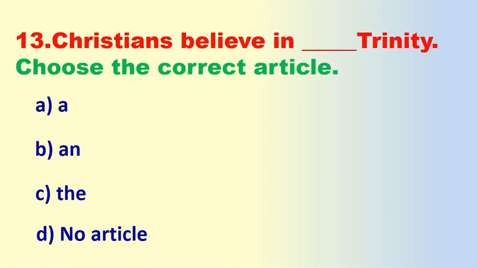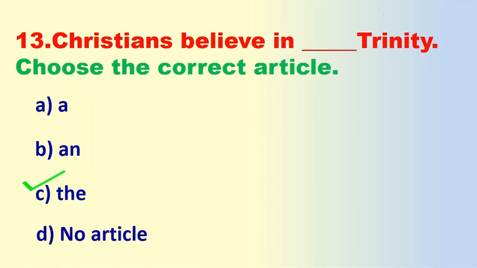Okay. Now, the 13th one. Christians believe in dash Trinity. Choose the correct article. A, B, C, D: no article. Here, A and B are indefinite articles and C is the definite article. Christians believe in the Trinity. The Trinity is in the holy book. Before holy books or sacred books, we have to use the definite article "the." The correct answer is C.